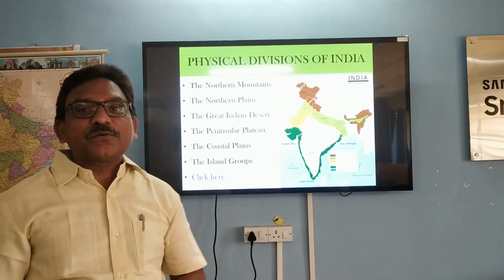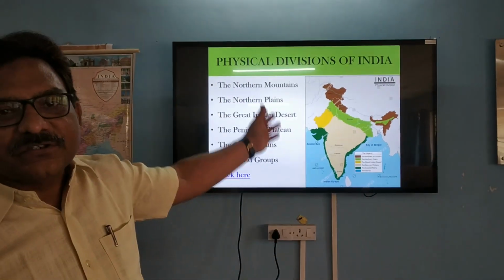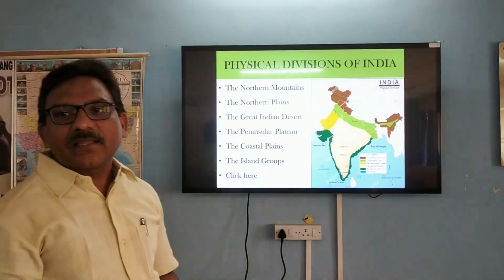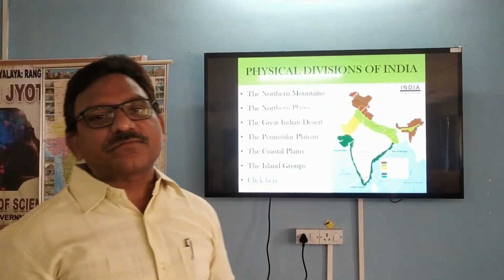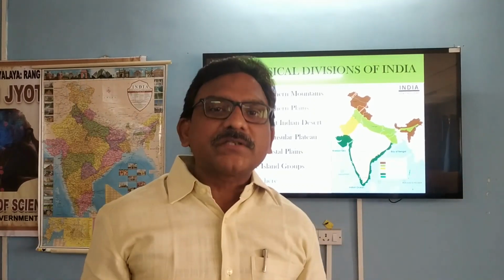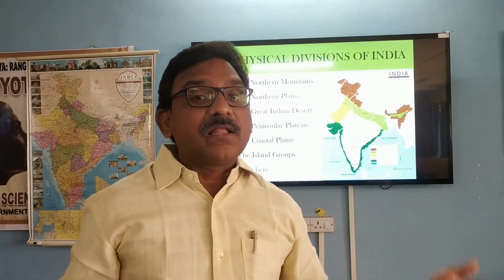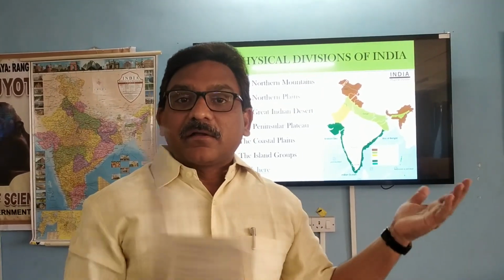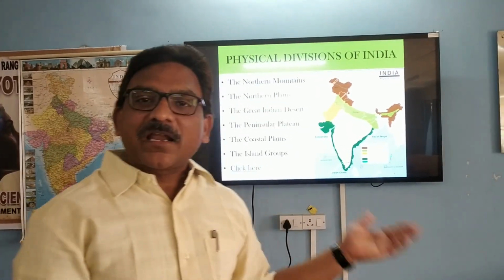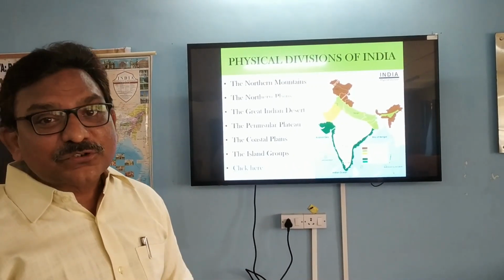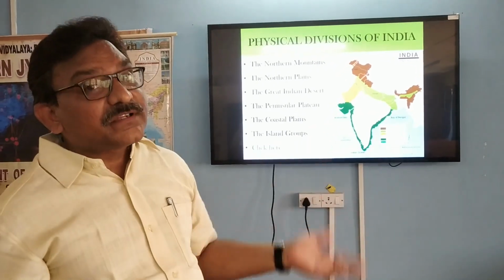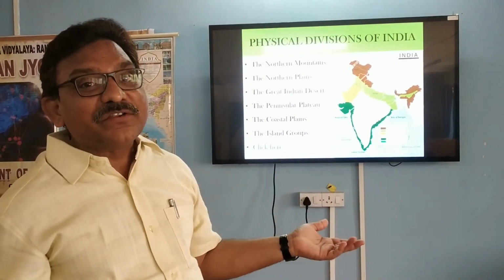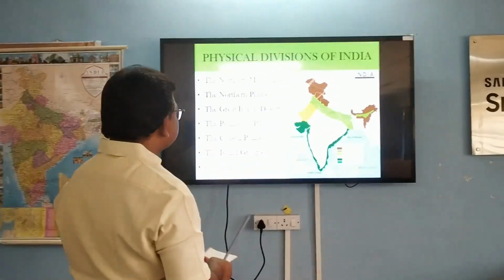So today we are going to discuss the physical divisions of our country. What are they? The physical divisions of our country. Earlier in the previous classes we have discussed the physical boundaries of our country, like the Himalayas in the north, Bay of Bengal in the east, Arabian Sea in the west, and Indian Ocean in the south. They are the physical boundaries. Now let us see what are the physical features of India, or what are the physical divisions of India. Shall we go ahead? Right.